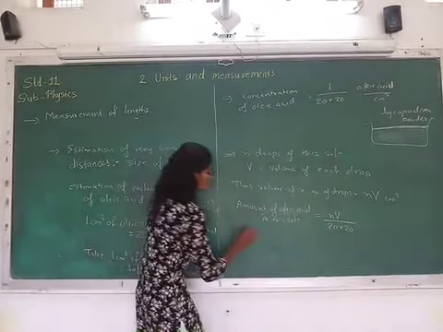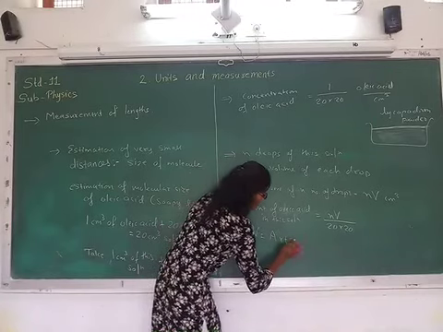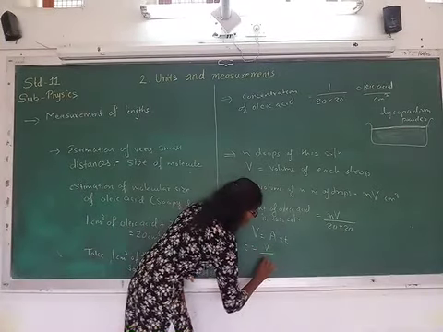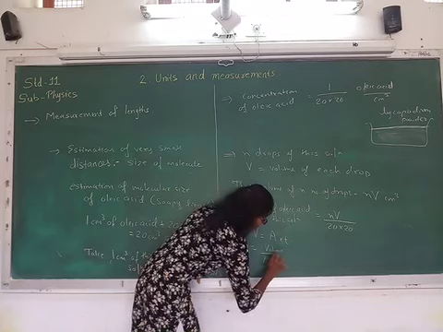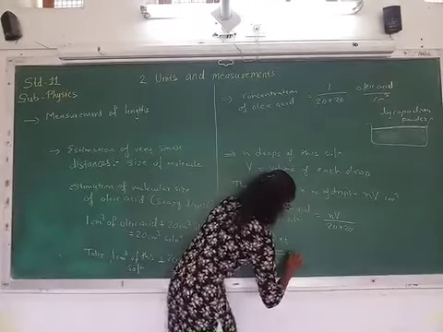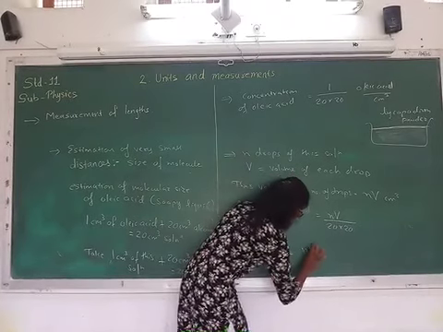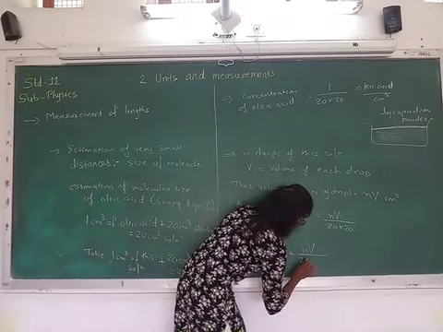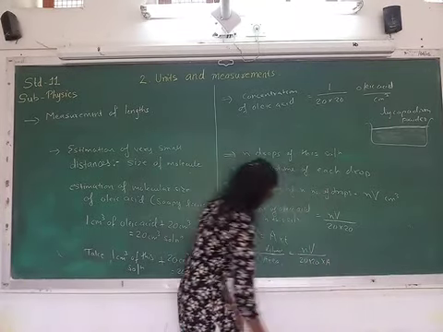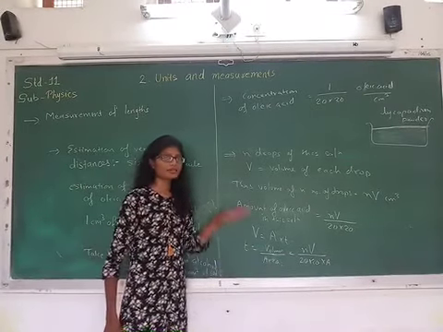Now we know that volume is equal to area into thickness, right? So thickness is equal to volume upon area, and the volume of the oleic acid is nV upon 20 into 20, divided by area A. So we can get the thickness of this oleic acid layer.